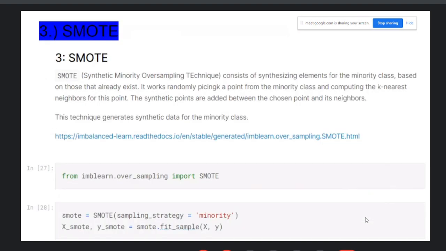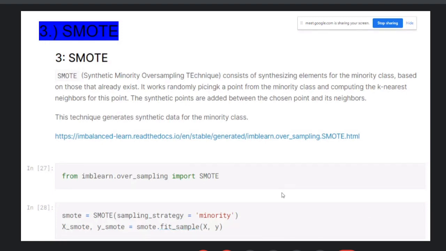Then next one, that is SMOTE. Basically SMOTE, synthetic minority oversampling technique, consists of synthesizing elements for the minority class based on those that already exist. It works by randomly picking a point from the minority class and computing the k nearest neighbors for this point. The synthetic points are added between the chosen point and its neighbors.